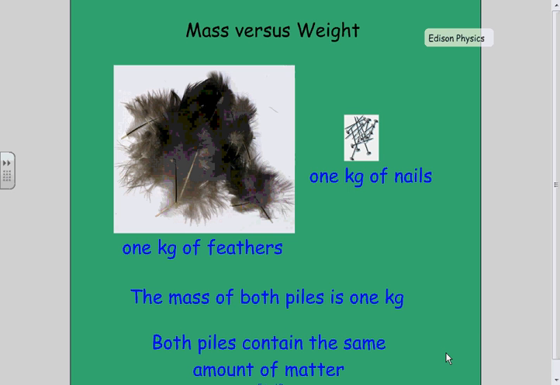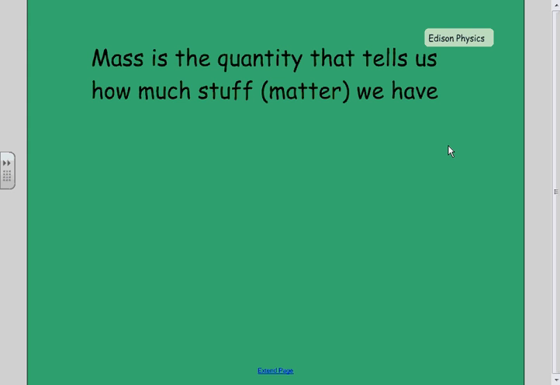If we want to get down to it, what it means is both piles have the same number of protons, electrons, and neutrons. We don't have to worry about that necessarily, but we can say they both have the same amount of matter. So, when we talk about mass, mass is the quantity that tells us how much stuff or matter we have. Okay, why do we care about mass?